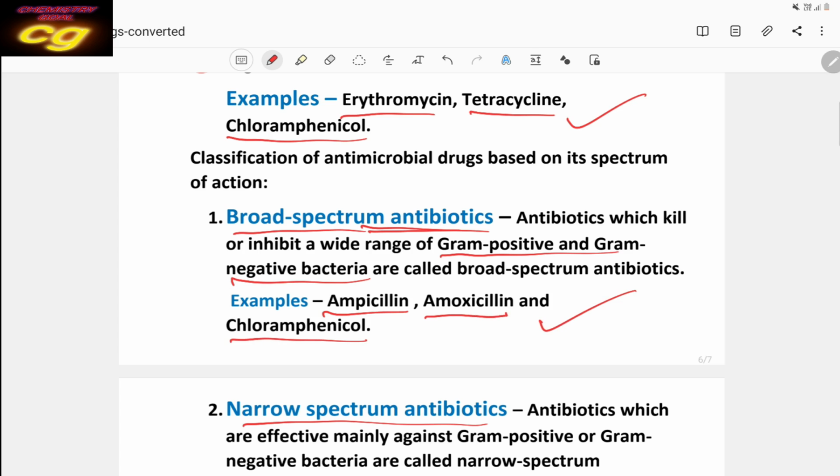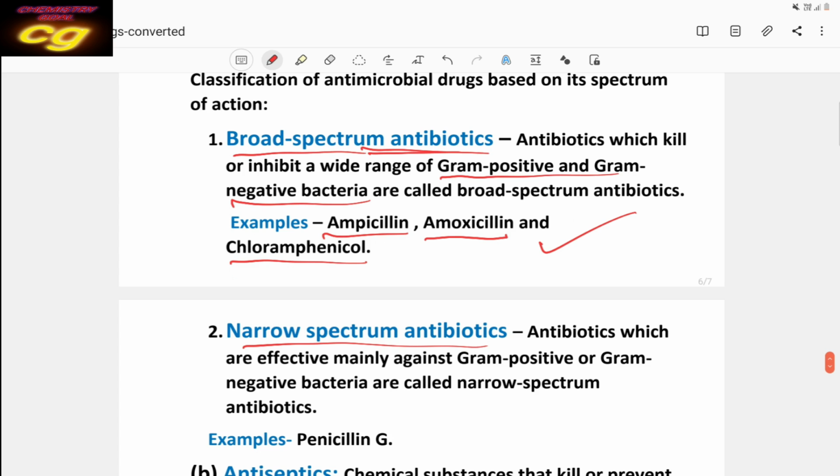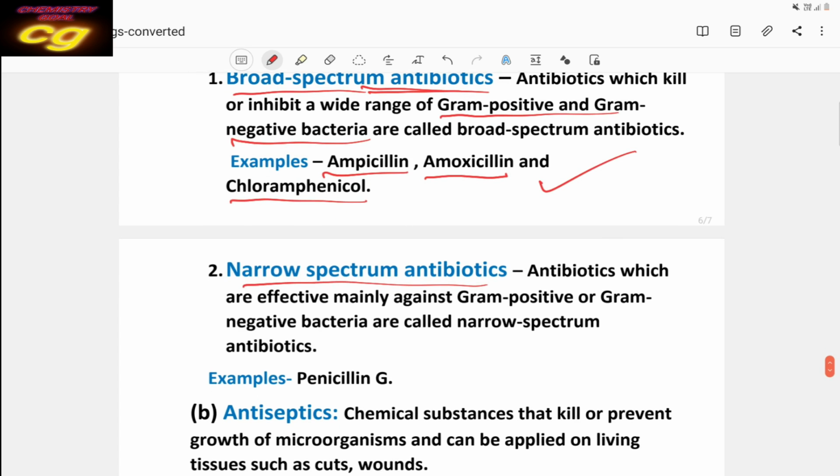Narrow spectrum antibiotics are used for either gram positive or gram negative only. Penicillin is a narrow spectrum antibiotic.